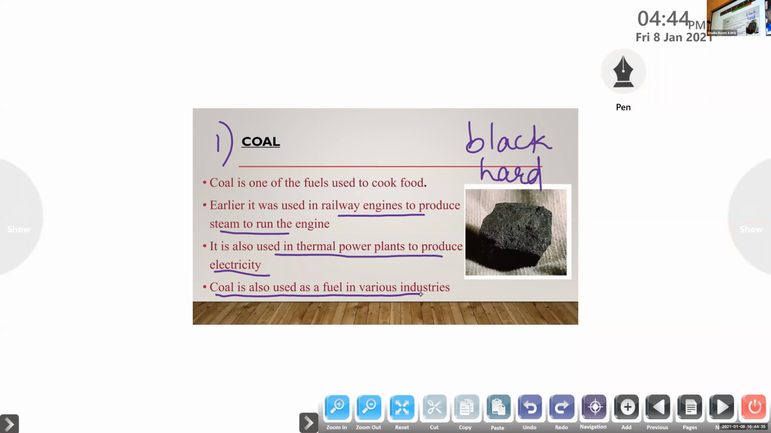Coal is one of the fuels used to cook food. In earlier times it was used in railway engines to produce steam to run the engine. Then it is also used in thermal power plants to produce electricity, and as a fuel in various industries. And it is black in color and very hard, hard as a stone. Clear? Yes, ma'am.